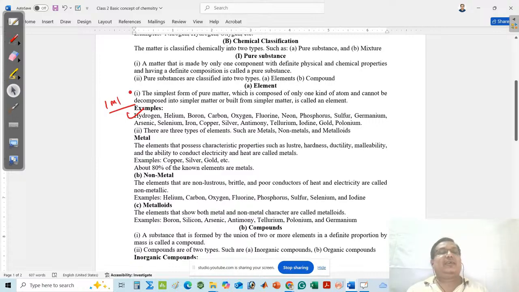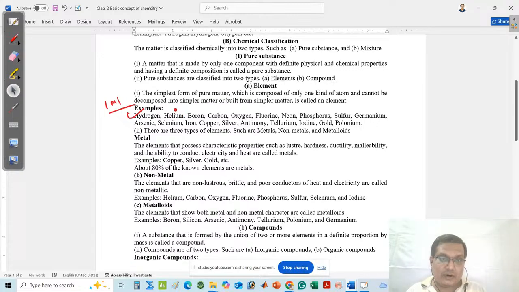If you want to break the hydrogen molecule again, it will give hydrogen atoms. Only one kind of atom is present, and it is the simplest form of pure matter, and it cannot decompose into simpler matter or be built from simpler matter. Here we can say that hydrogen is an element.